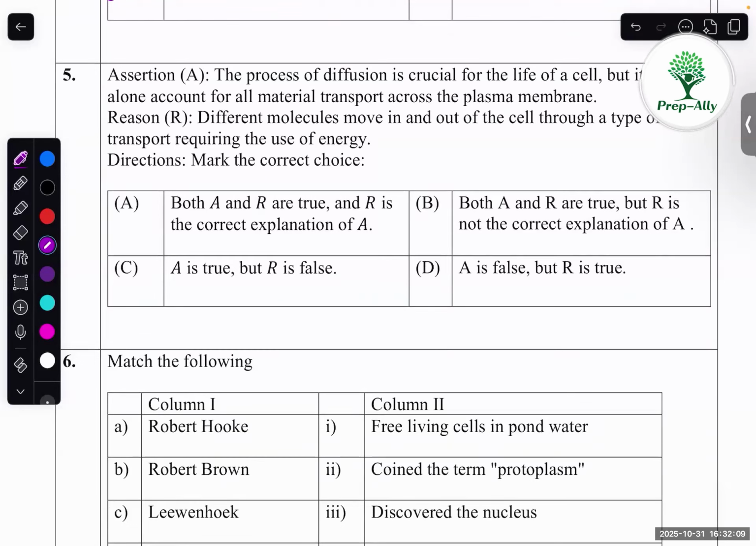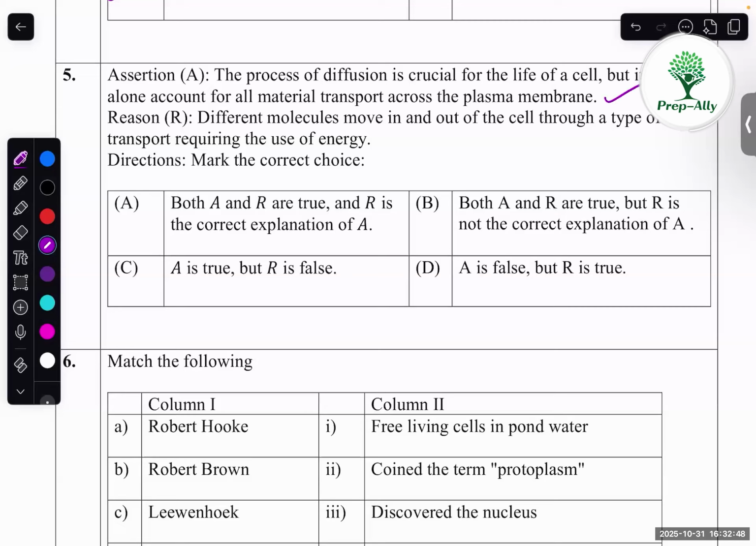Fifth one. The process of diffusion is crucial for the life of cell, but it cannot alone account for all material transport across the plasma membrane. Yes, because diffusion is not always sufficient for the transport mechanism. Sometimes they require passive transport, facilitated diffusion. Sometimes they require active transport. So they are telling that it cannot alone account for.